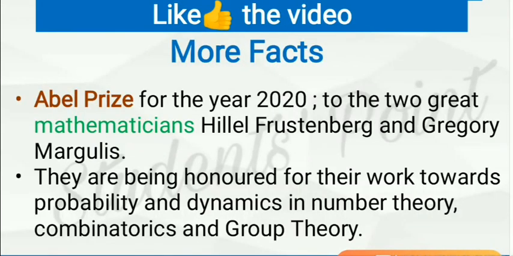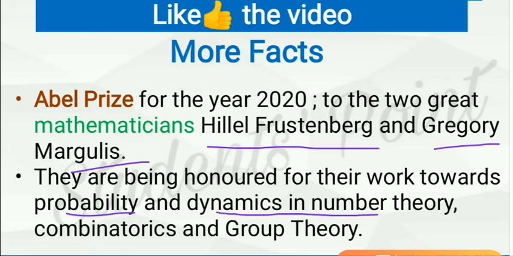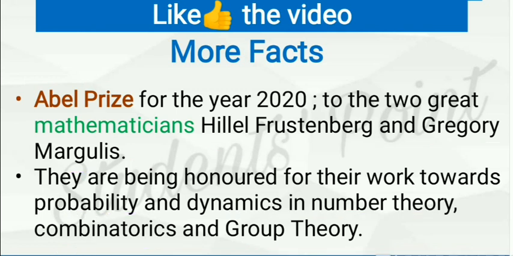See some more facts. The Abel Prize is given in the field of mathematics. The Abel Prize for the year 2020 is given to two great mathematicians: Hillel Furstenberg and Gregory Margulis. I repeat, Hillel Furstenberg and Gregory Margulis, and they are being honored for their work on probability and dynamics in number theory, combinatorics and group theory.